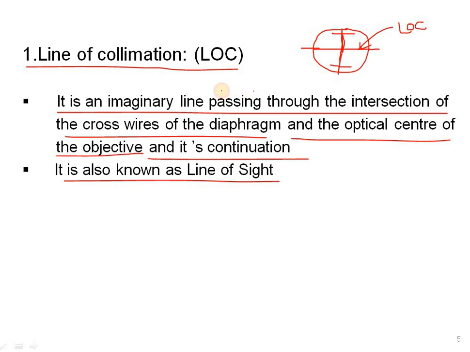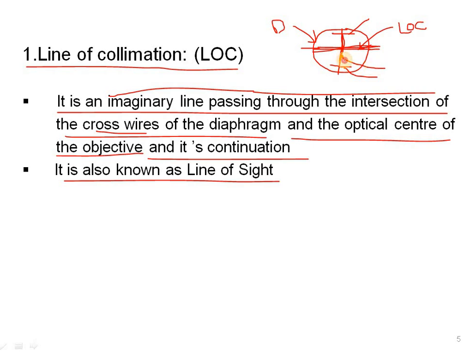That's why we call it an imaginary line passing through the intersection. This is called the intersection of the crosshairs. These two are called crosshairs, and the outer one is called the diaphragm, name it as D, and this is the optical center.